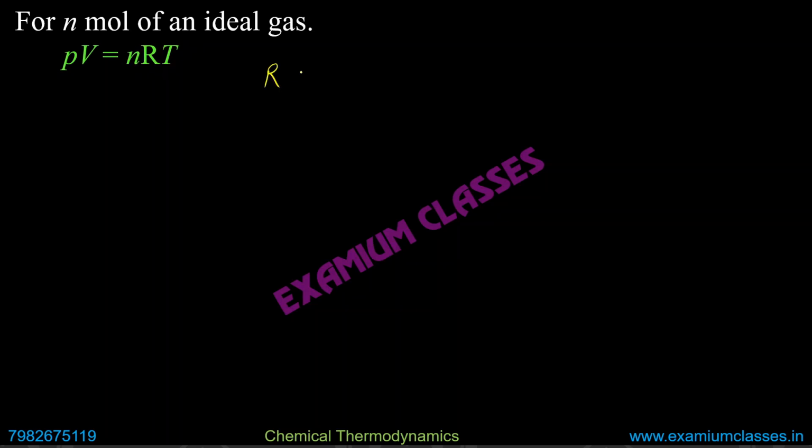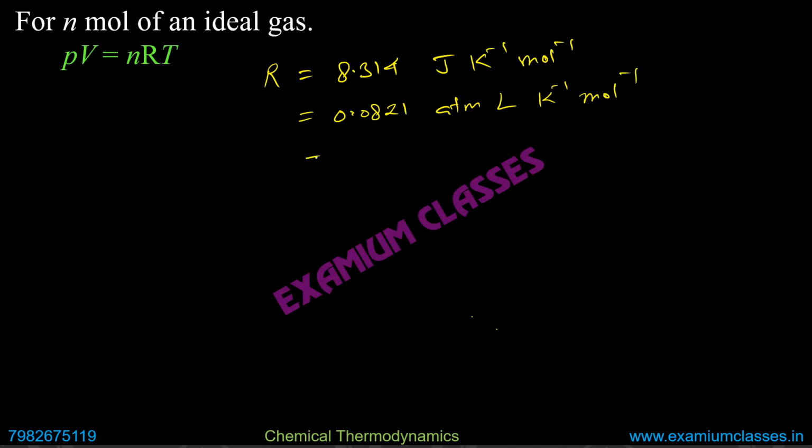Gas constant R is 8.314 joule per Kelvin per mole, or if you represent it in atm liter, then it will be 0.0821 atm liter per Kelvin per mole. If you represent it in bar liter, then it will be 0.0831 bar liter per Kelvin per mole.